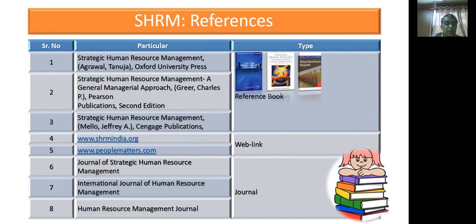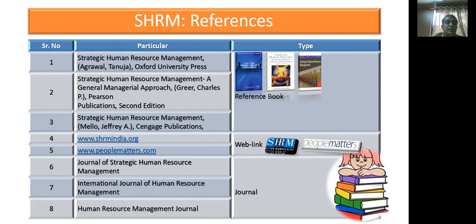Jeffrey Mello and published by Cengage Publications, where the web links for updated knowledge can be referred as shrm.org and peoplematters.com, where the journals are also useful to update your knowledge with contemporary developments in particular courses or components or concepts.